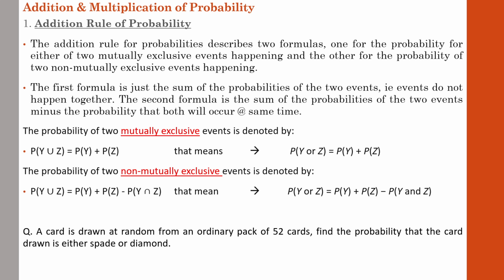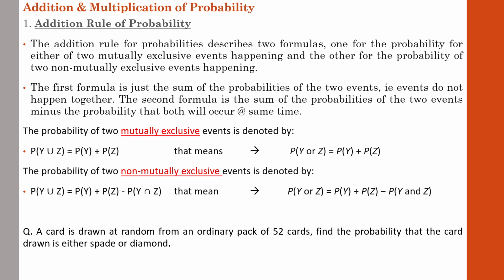If you are picking a card from the set, definitely it will be spade or diamond. It will never be spade and diamond, because there is no such thing in the world as a card having both spade and diamond. So if you are picking a card, it will be spade or it will be diamond. If you are getting a spade, diamond will not occur. If you are getting a diamond, spade will never occur. That is the concept of identifying whether the case under study is a mutually exclusive or non-mutually exclusive case. You must have common sense or logic to understand whether it is a mutually exclusive or a non-mutually exclusive situation.